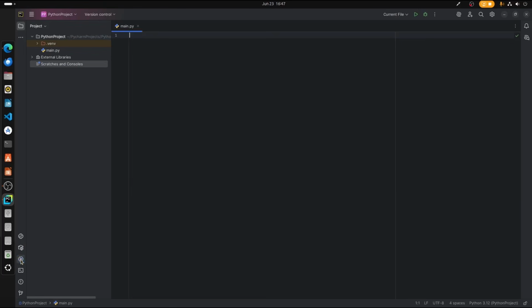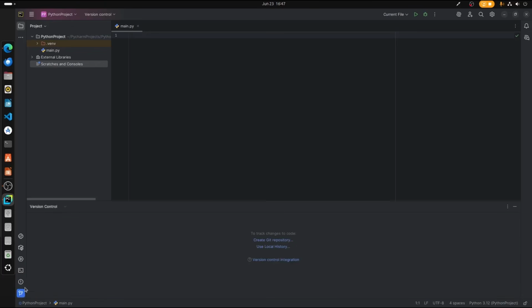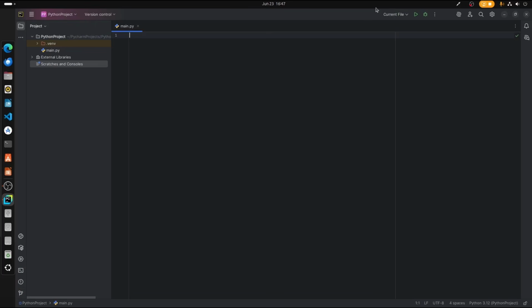We have services, and we have the terminal window, which opens the virtual environment in your console. You can install pip packages from this, and we have problems, we have Git version control, and all the other stuff over here. And on the top corner we can see we have a run option.